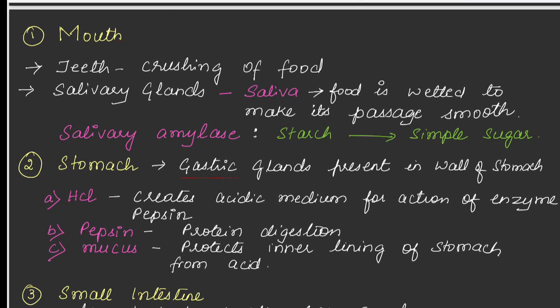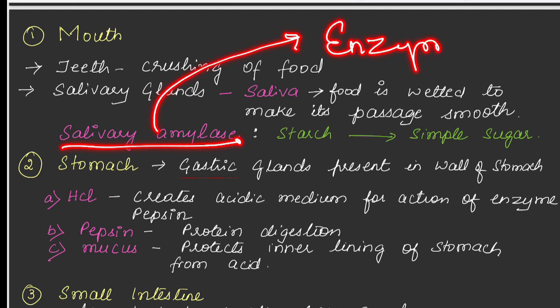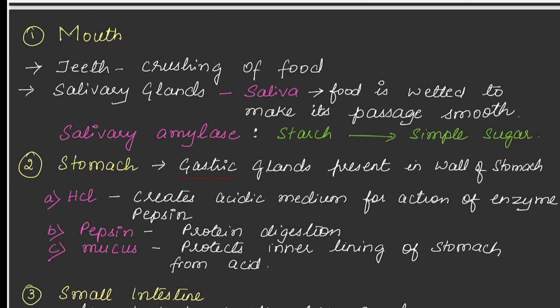So mouth. You know that in mouth teeth will be present. It helps in crushing of the food. And then mouth also consists of gland, which is called as salivary gland. Gland means small sac-like structure will be present, which is called as salivary glands. Salivary glands will produce saliva and enzyme which is known as salivary amylase. What is this salivary amylase? Salivary amylase is nothing but enzyme which is present in the mouth.